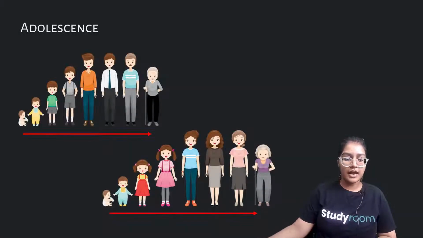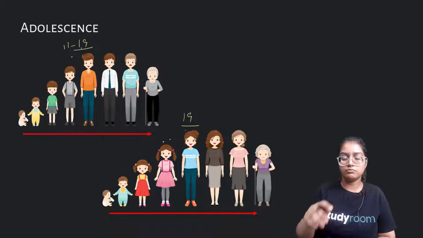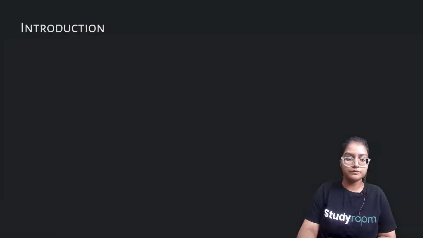You can see here, try to identify the persons who are in adolescence. Probably these are the male generation, this is the female generation. Probably these two, because it starts from 11 and ends at 19. So these two persons will be under adolescence, and here these two persons, because she is very young and she seems that she is 19 to 20 years old. The limit is 19 years, so it can be a 19-year-old. So these groups of individuals are in their adolescence period.